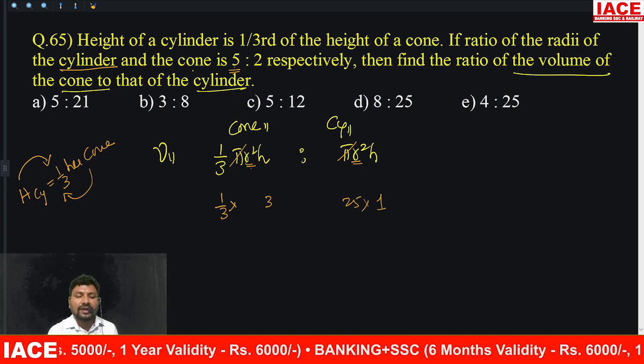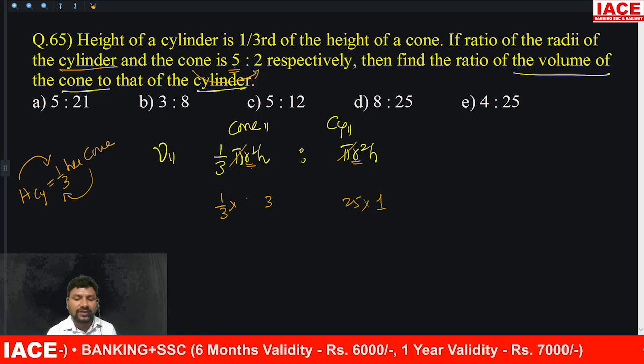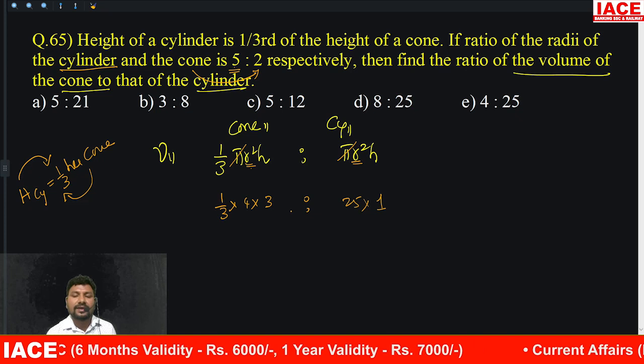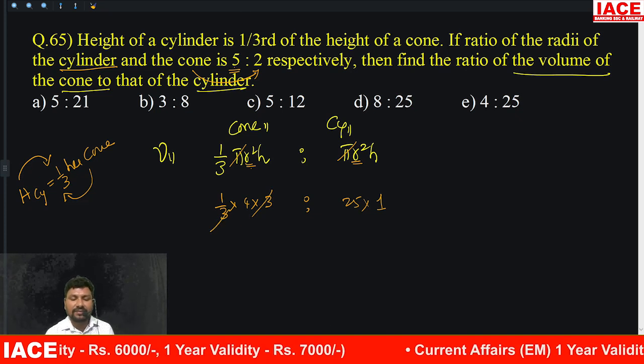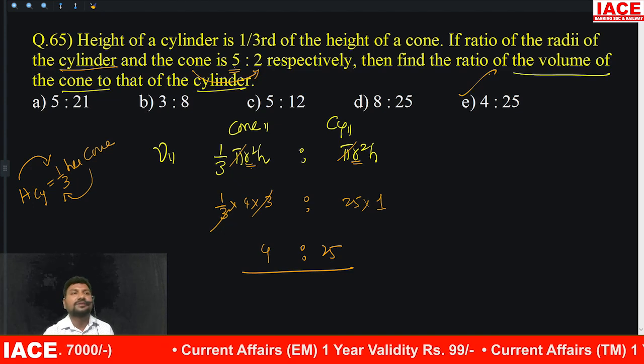Then cone radius is 2 parts, cone radius squared means how much? 4, and we'll cancel it. Here 3 will be cancelled. What is the ratio? 4:25, 4:25 means option E is right.